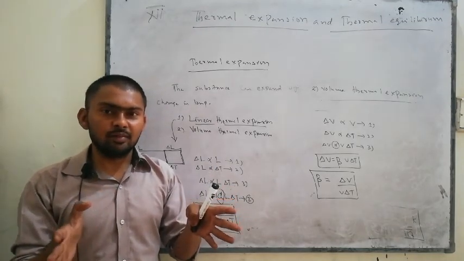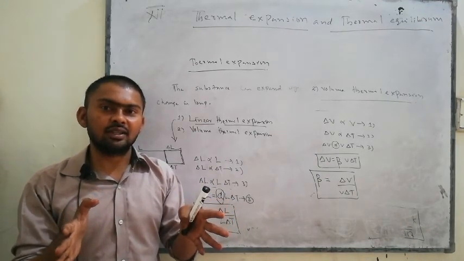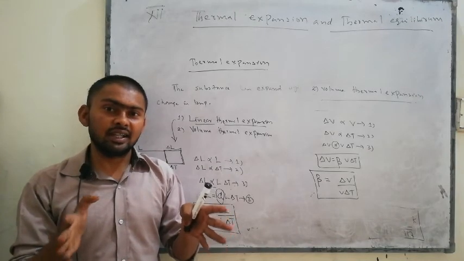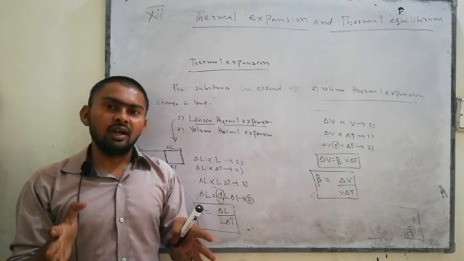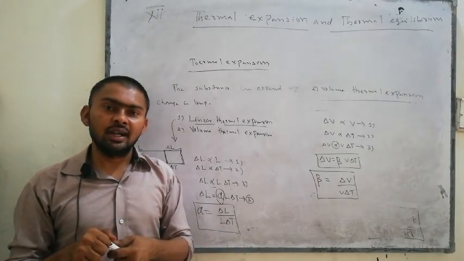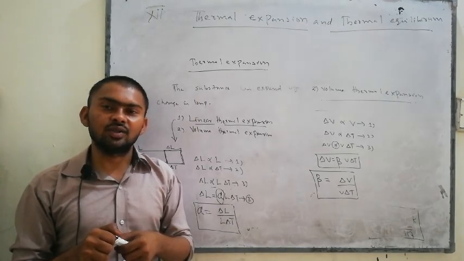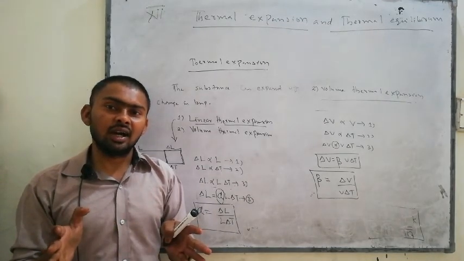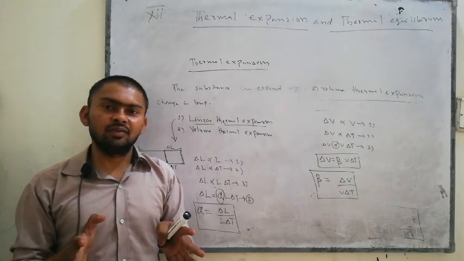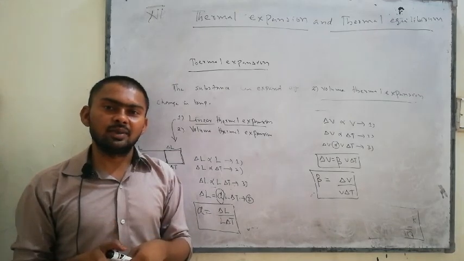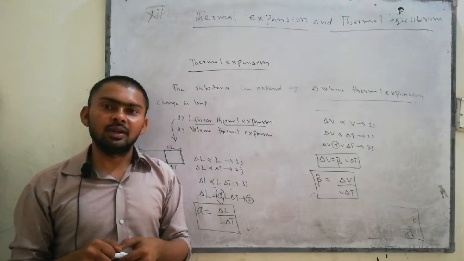After some time they will reach the same temperature. At that position, where objects possess the same temperature, it is known as the condition of thermal contact. You would also say both bodies are in thermal contact or in thermal equilibrium. So it was a brief concept about linear thermal expansion, volume thermal expansion, and thermal equilibrium.